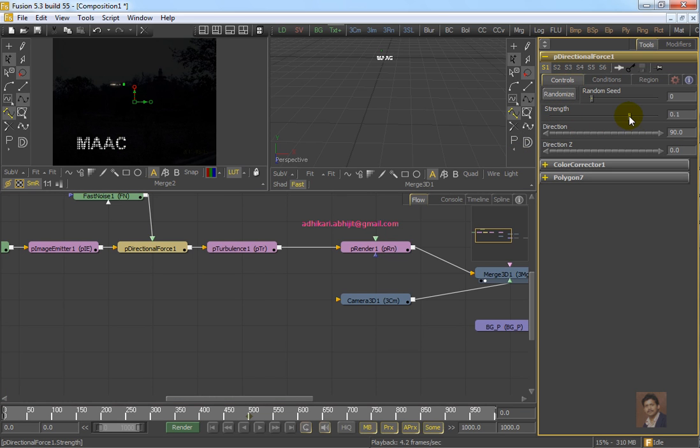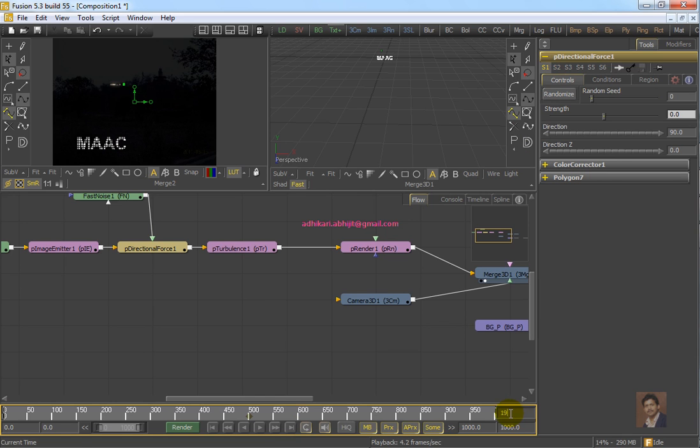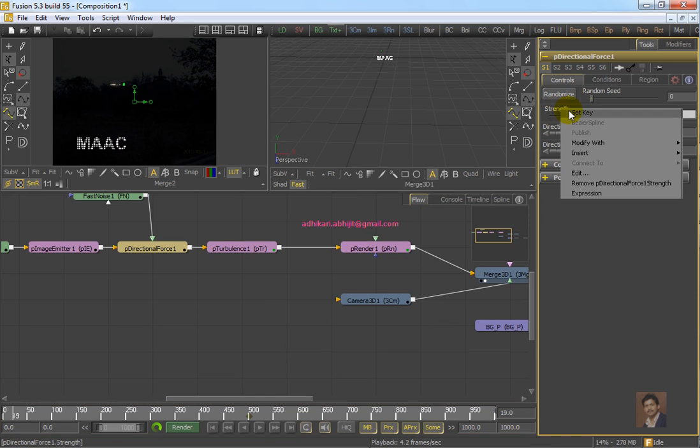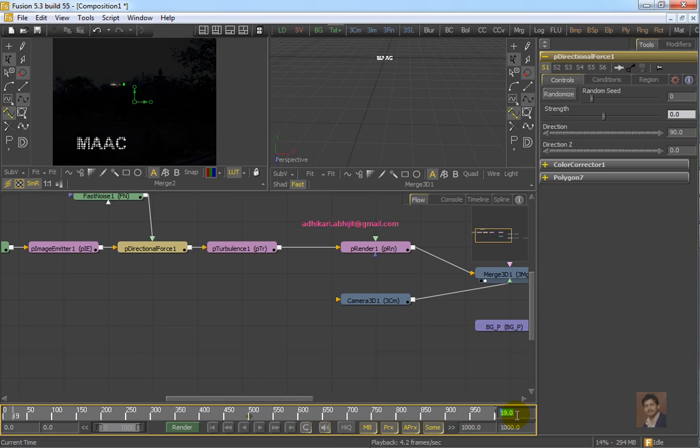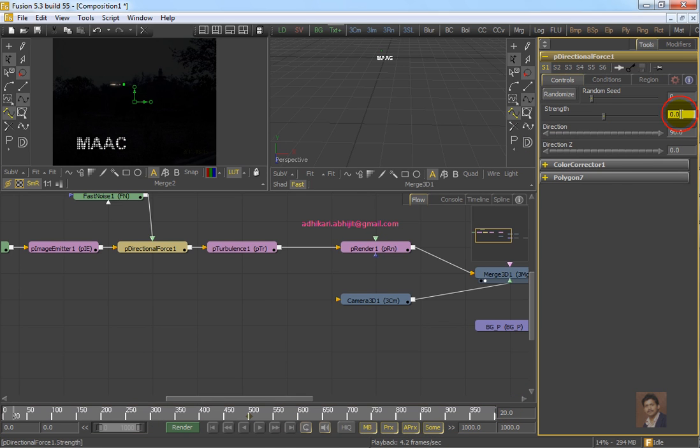At the very beginning, the strength is something like 0, and use set key, animate set key, and at frame number 19, use the set key. At frame number 20, use the strength as 0.1, something like this. Now check what is happening.